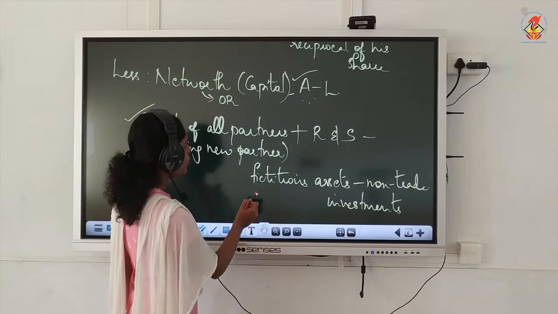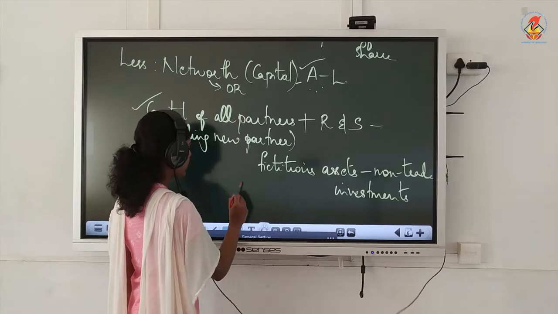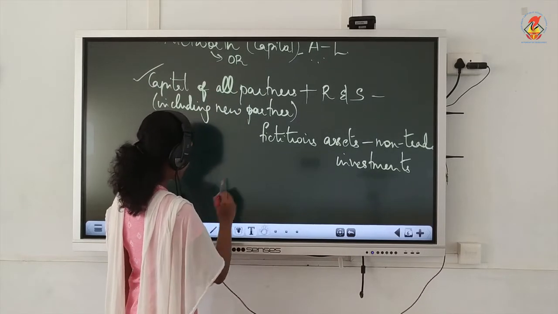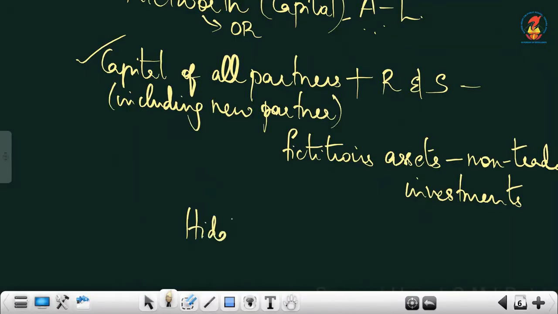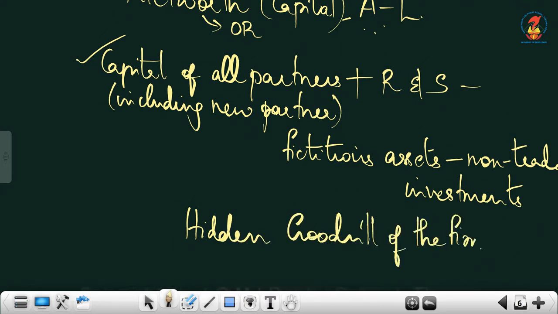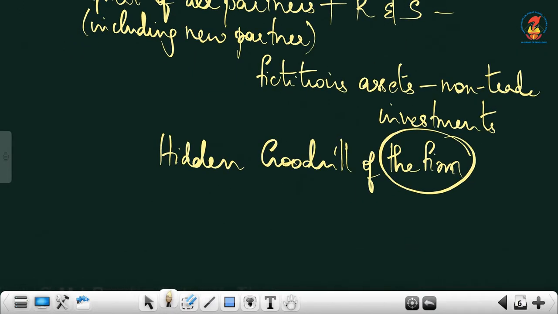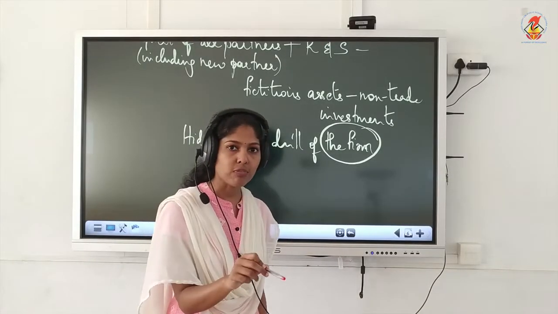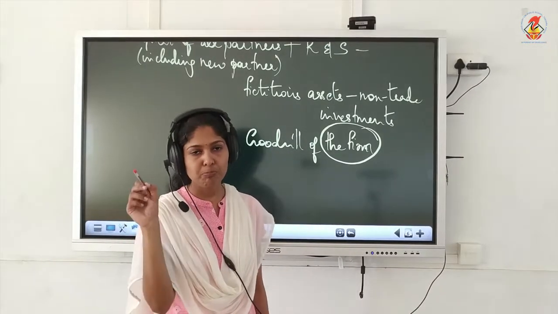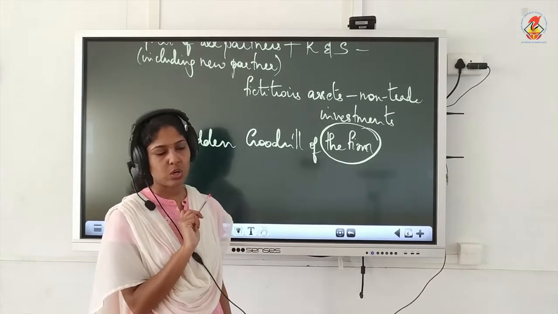So this is a formula you have to apply for net worth. And when you deduct net worth from total capital, finally what you get is the hidden goodwill of the firm, that you specifically write. What you get now is the firm's goodwill. And when you do the journal entries, what we need is premium for goodwill of C. The partner's share we need always.